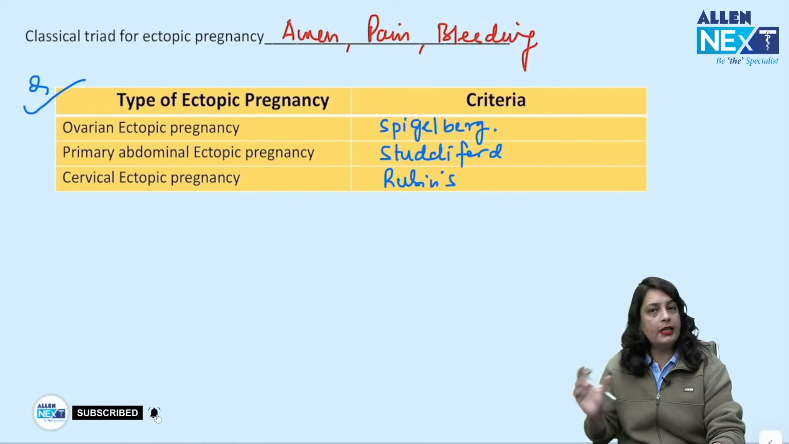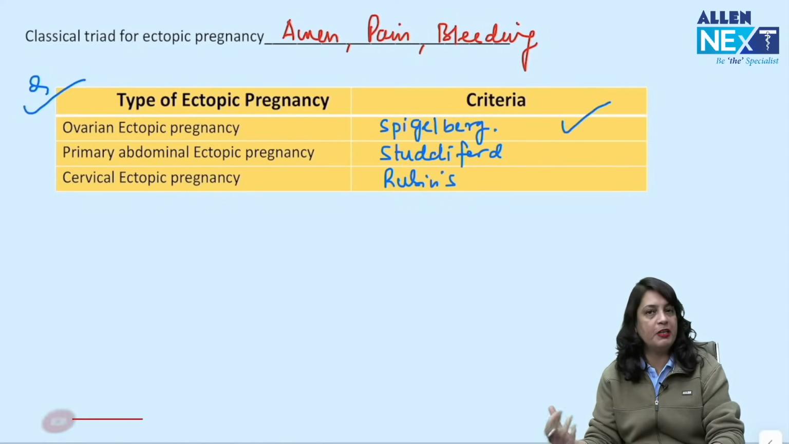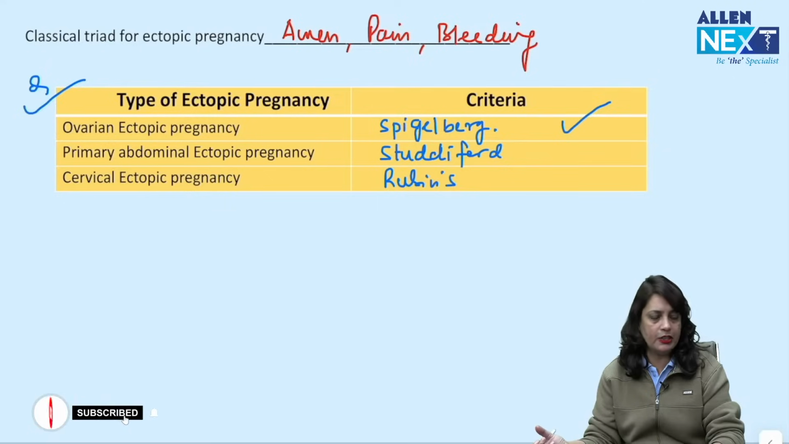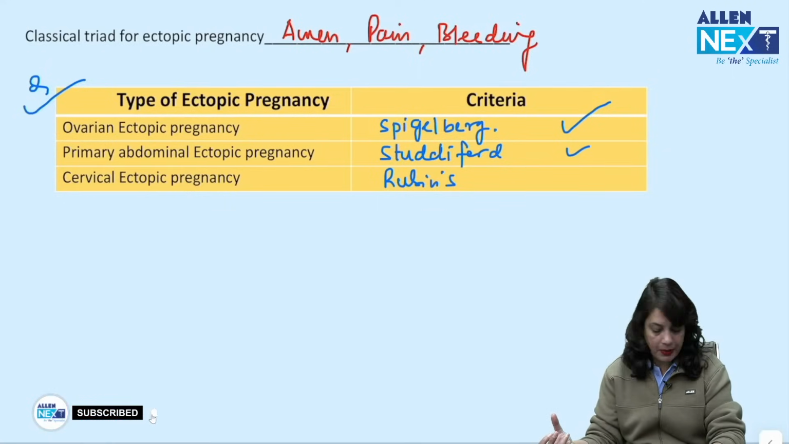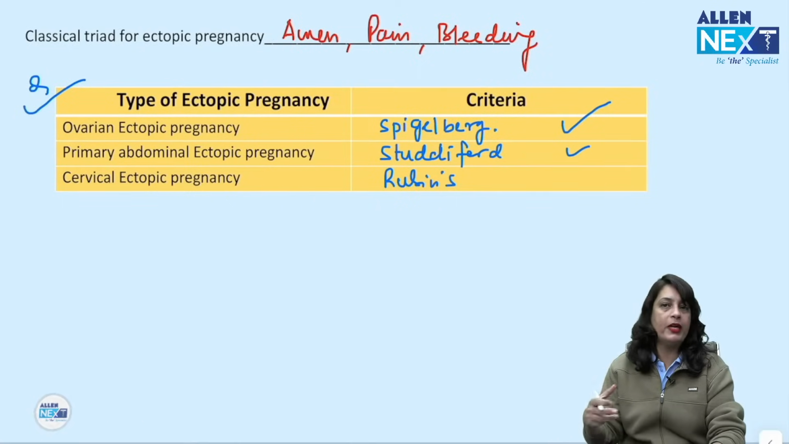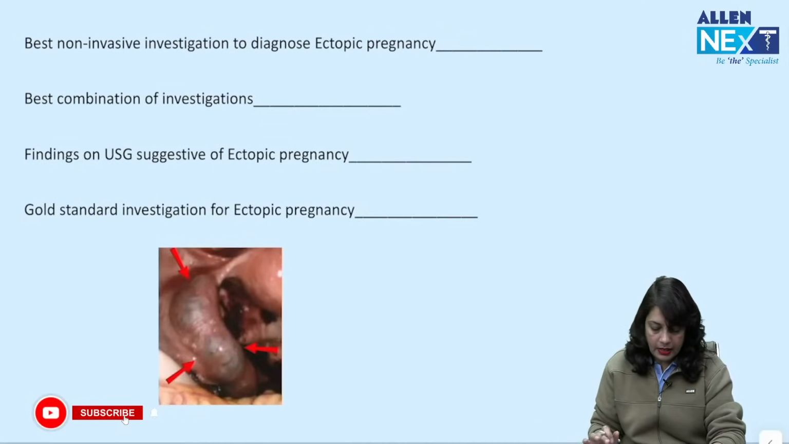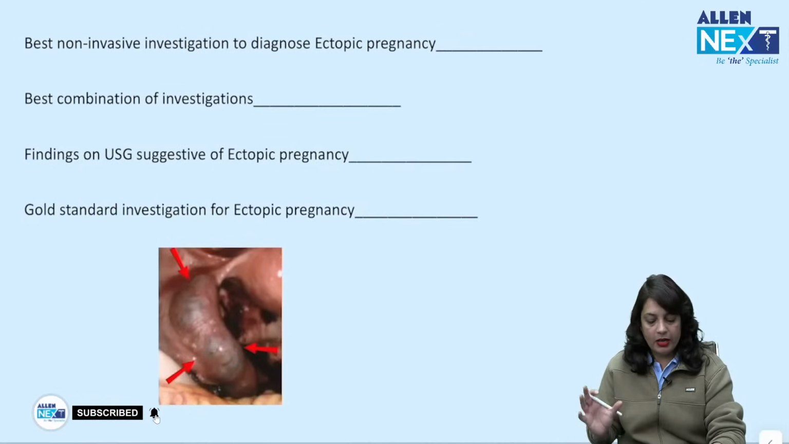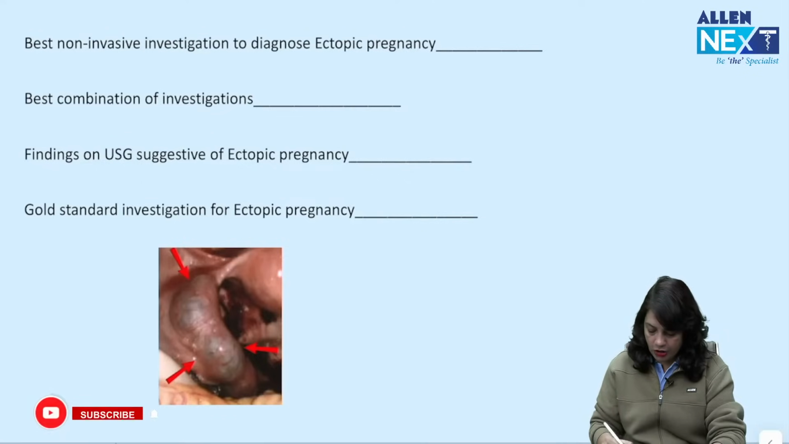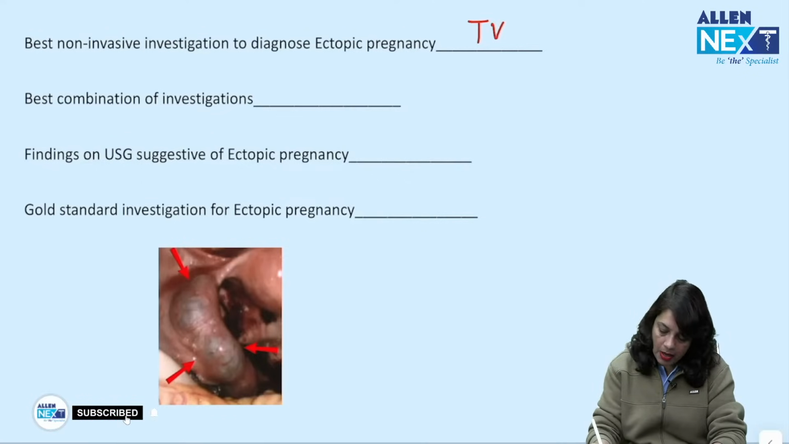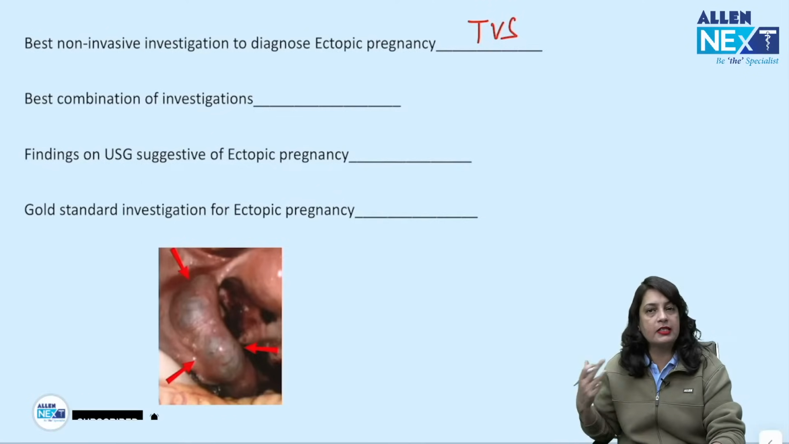Fine. So ovarian ectopic pregnancy, the criteria is Spiegelberg. For primary abdominal ectopic pregnancy, which is very rare, the criteria is Studdiford. And cervical ectopic pregnancy, the criteria is Rubin's criteria. Next, which is the best non-invasive investigation to diagnose ectopic pregnancy? Friends, always remember, it is transvaginal scan.